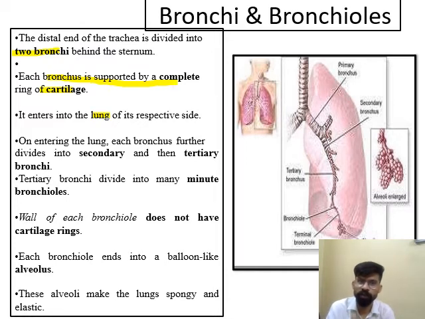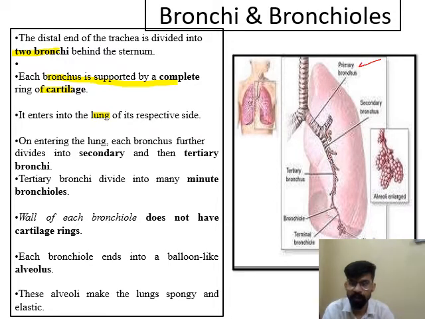Means the right bronchus will enter into the right lung, and the left bronchus will enter into the left lung. On entering the lung, it will divide into secondary bronchi, then tertiary bronchi. Further division will take place, and the tertiary bronchi are further divided into minute bronchioles. Minute bronchioles, you can see in the slide also.